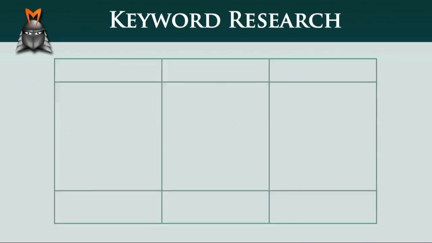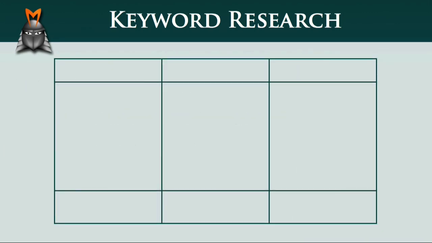So let's just quickly recap what we've covered in this video. We've seen that exact match data relates to how many people are searching for a specific keyword phrase, such as trout fishing. Phrase match data, on the other hand, relates to how many people are searching for a keyword phrase in a specific word order that may include other keywords.